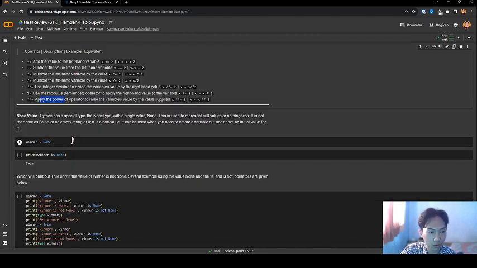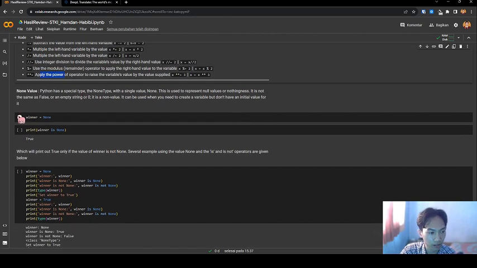Next, the None value. Python has a special type, the NoneType, with a single value, None. This is used to represent a null value or nothing. It is not the same as False, an empty string, or zero. It is a None value. It can be used when you need to create a variable but don't have an initial value for it.